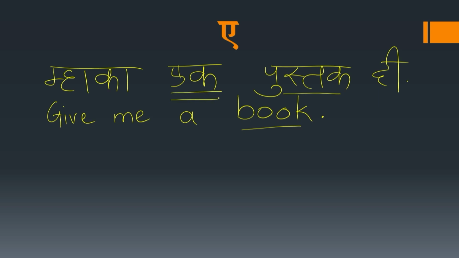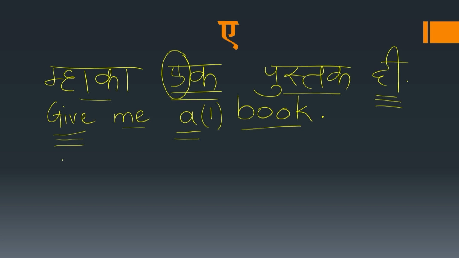Ek basically is here a book, which tells us that it is one book. So this is here number 1. Maka ek pustak di. Me, maka. Di is give. This is the verb here. Subject, object, and then verb. Now carefully listen to the vowel sound ek. A, k, ek.